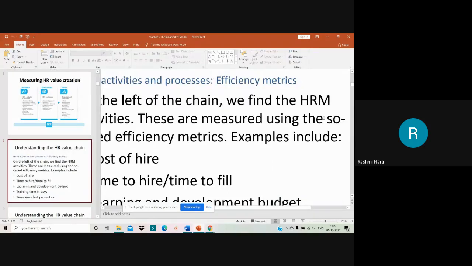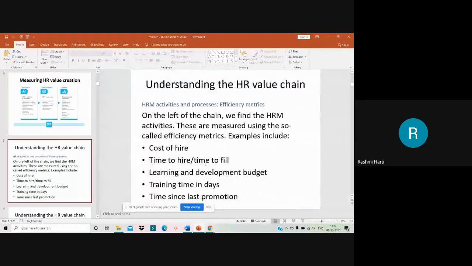Now coming down to next, understanding the processes, right? Understanding the HR value chain. So when we speak about understanding the HR value chain, we'll look into the HR activities and processes efficiency metrics. So on the left of the chain, we find the HRM activities. These are measured using so-called efficiency metrics. Examples of these efficiency metrics are cost of hire, time to hire, time to fill, learning and development budget, training time in days, time since last promotion. All this speaks about efficiency metrics.